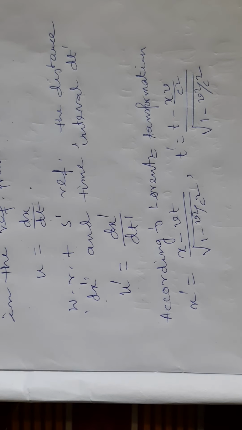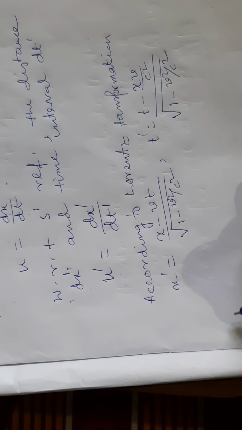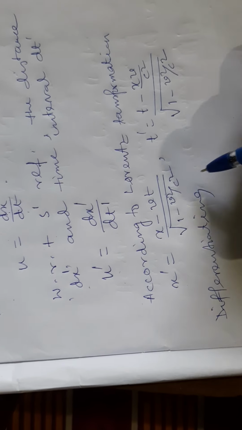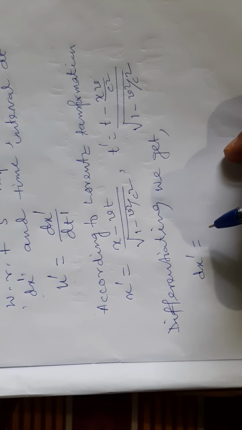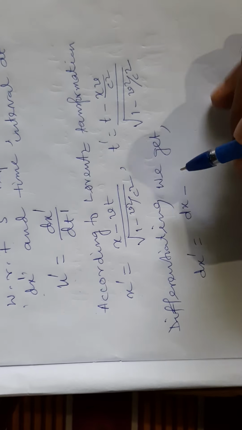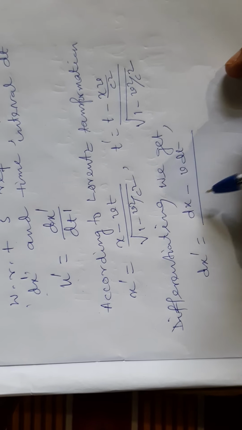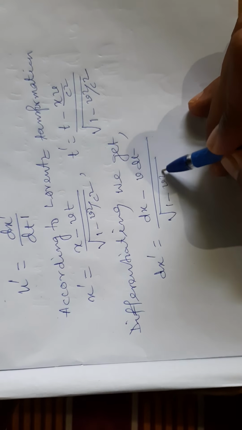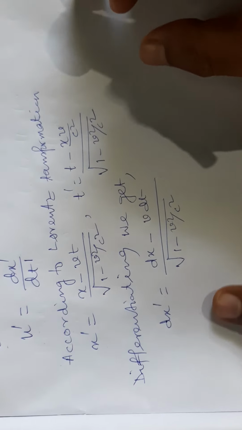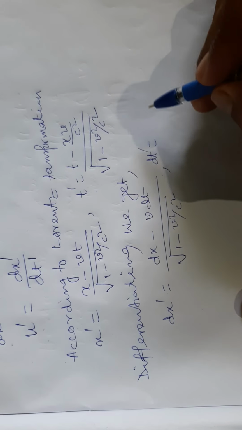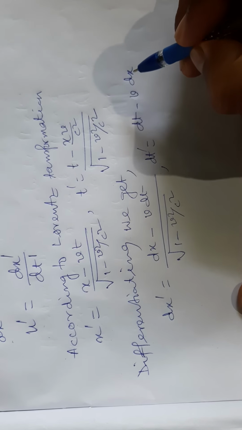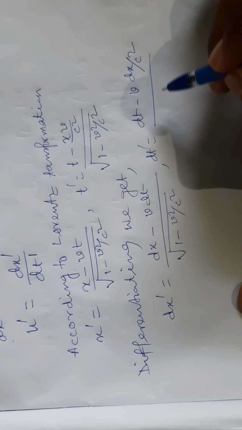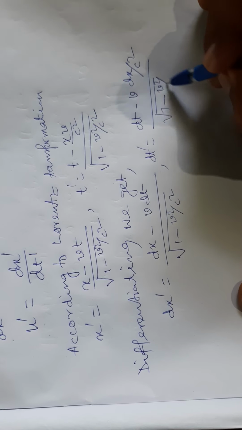Now differentiating both, we get dx prime equals dx minus v dt divided by root over 1 minus v square by c square, and also dt prime equals dt minus v dx by c square divided by root over 1 minus v square by c square.